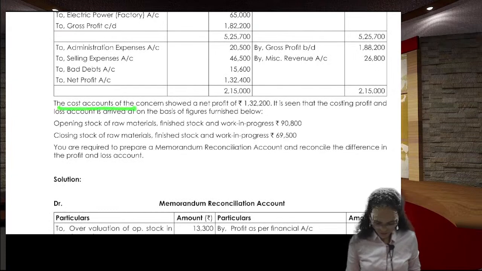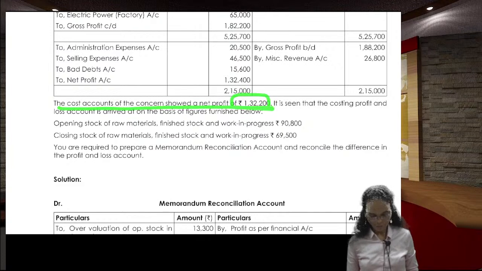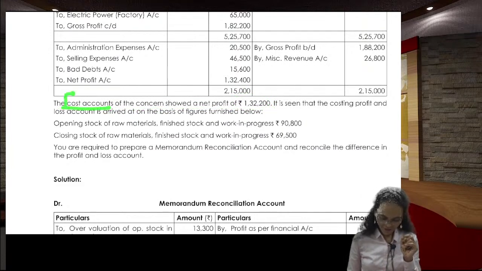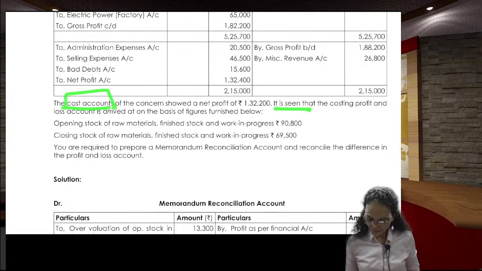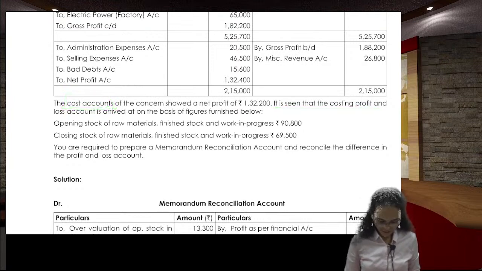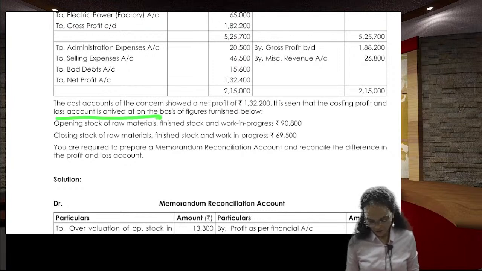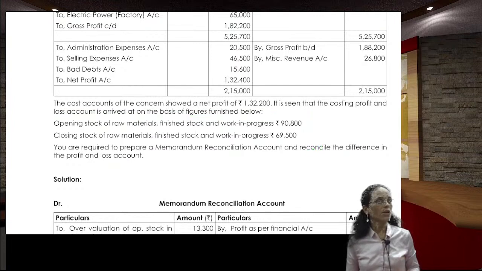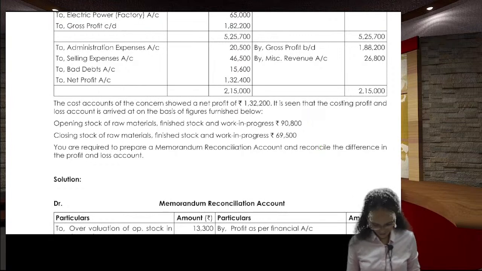The cost accounts of the concern showed a net profit of 1,32,200 rupees. The profit of the cost, you should read carefully, the cost one. It seems that the costing profit and loss account is arrived at on the basis of the figures furnished below. This is the information relating to the cost accounts.